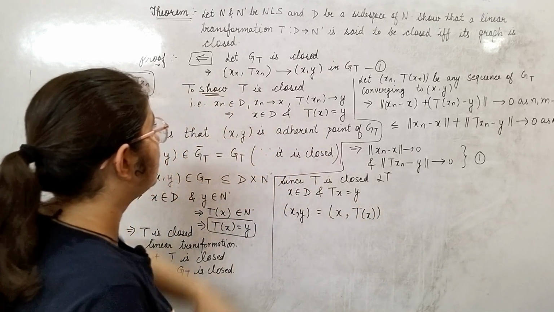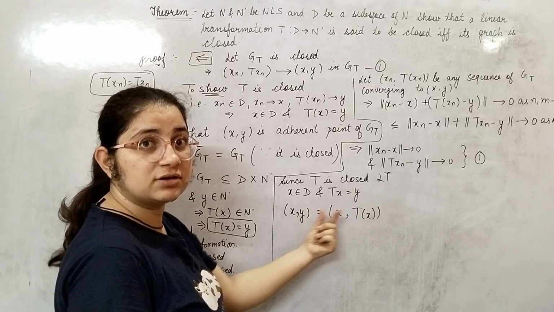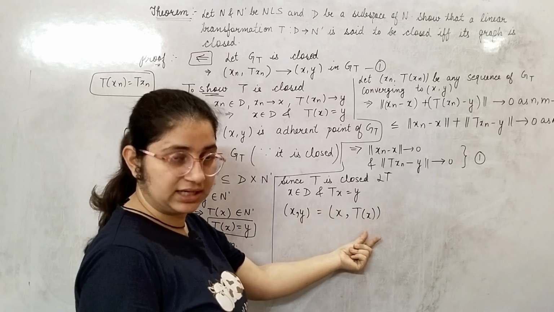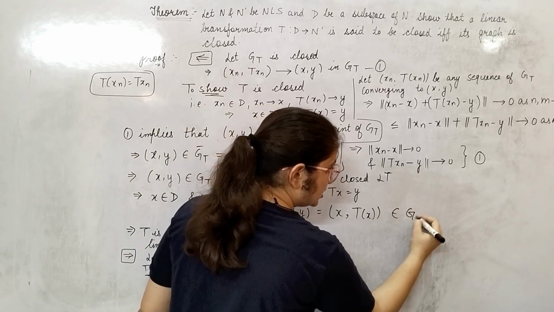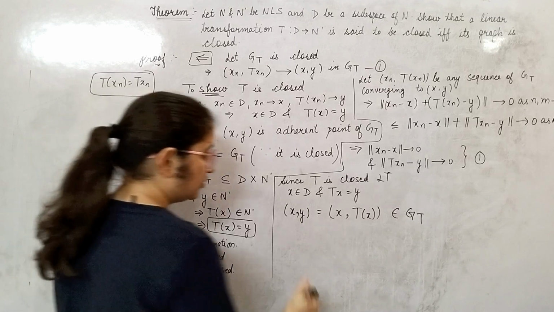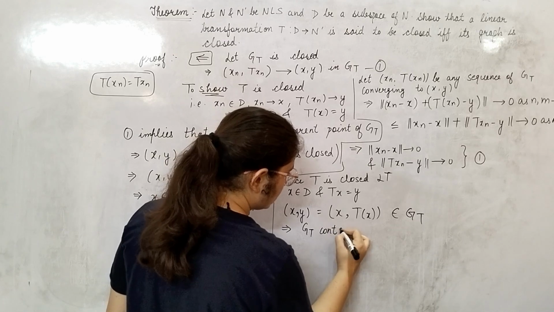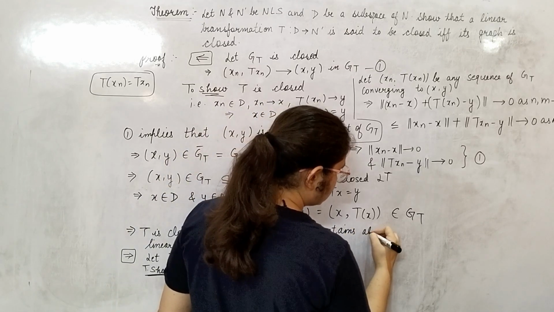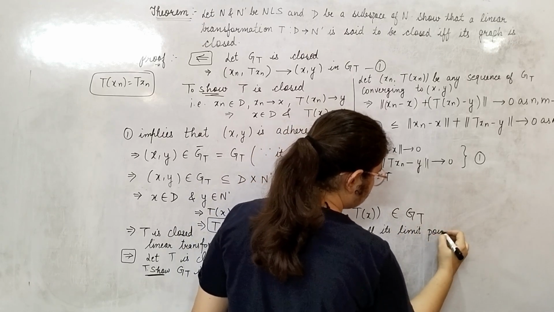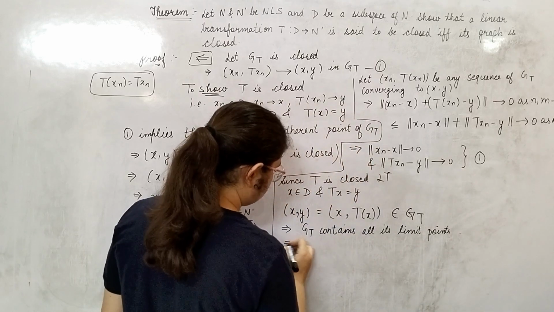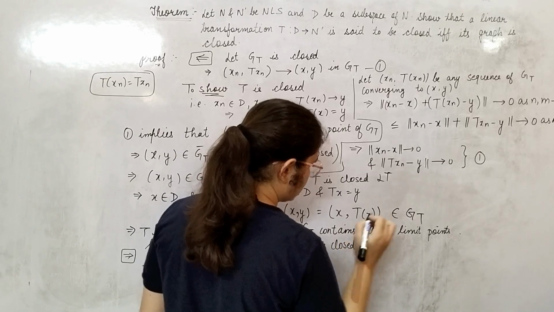In the same way, the definition of GT is defined, so I need to convert this y in terms of the image of x under T. So I converted: if x comma y is equal to this, then this will belong to GT. So this implies GT contains all its limit points. This implies GT is closed. Done.